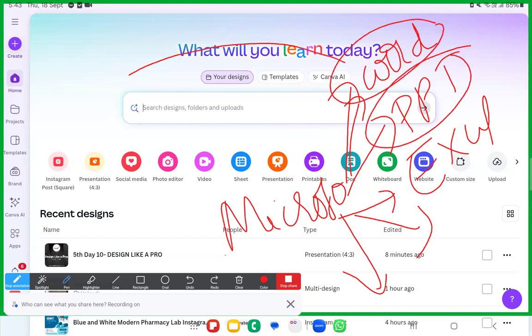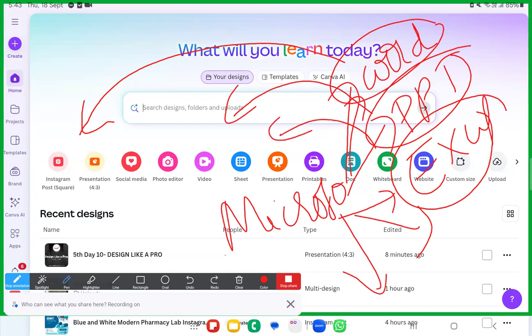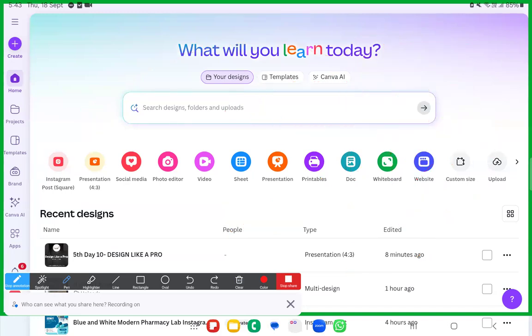This Microsoft Office Word is over here in this Canva itself. This Microsoft PowerPoint is in the Canva itself. This Microsoft Excel is in the Canva itself. All in one software. You don't have to go here and there to learn those skills. You will find Microsoft Word in this Canva, PowerPoint in this Canva, and Excel in this Canva. Got it? Your Canva will give you access to all of these softwares.